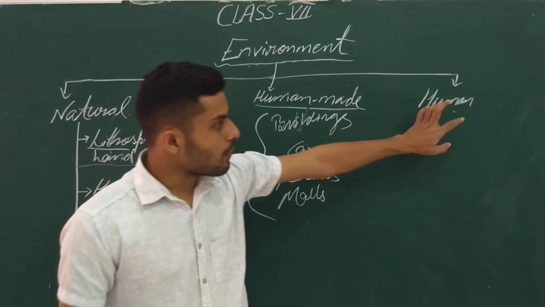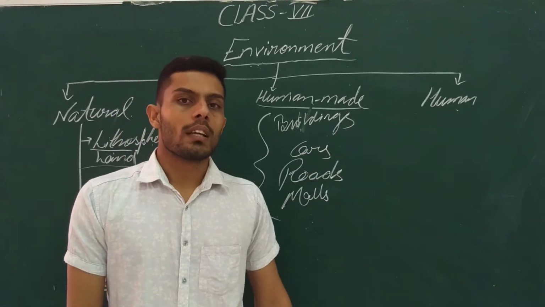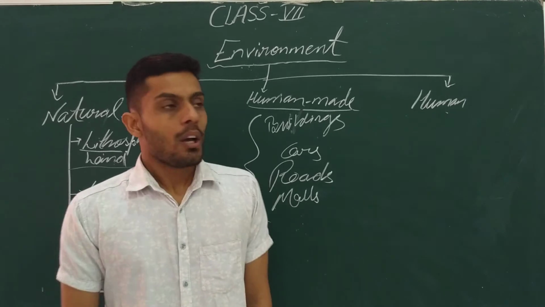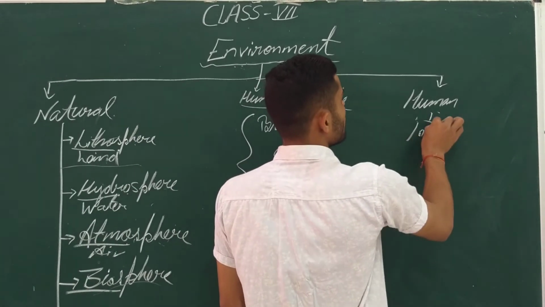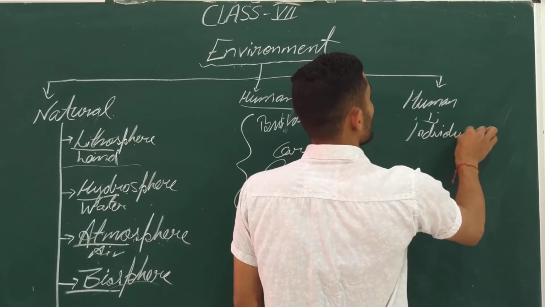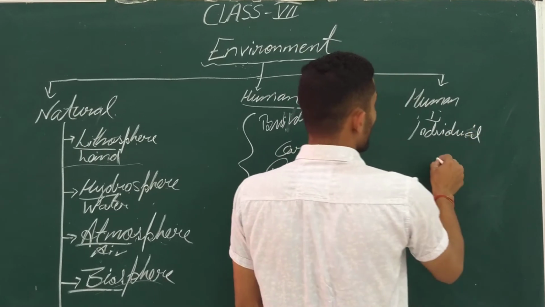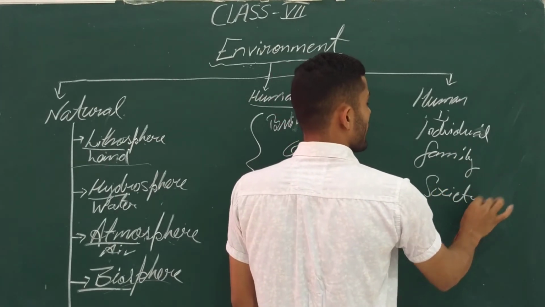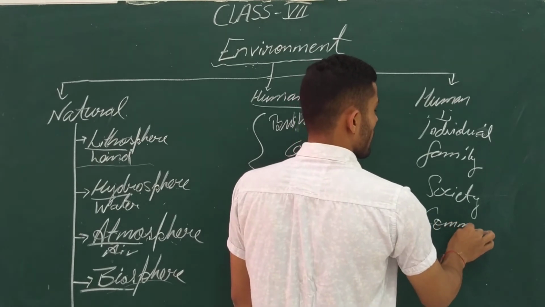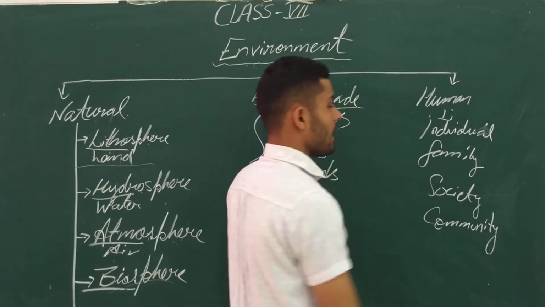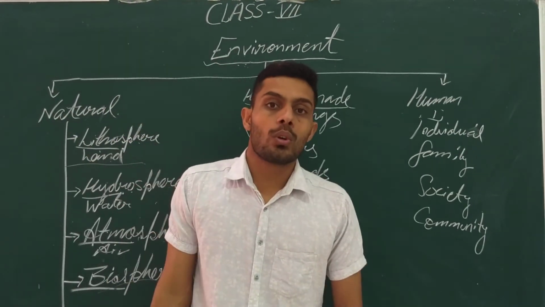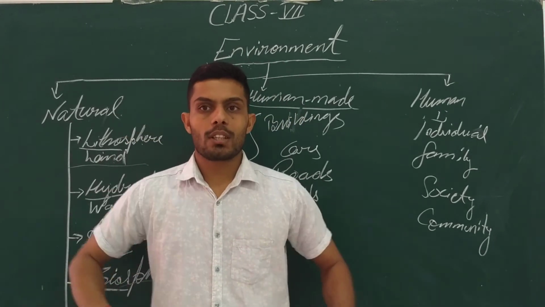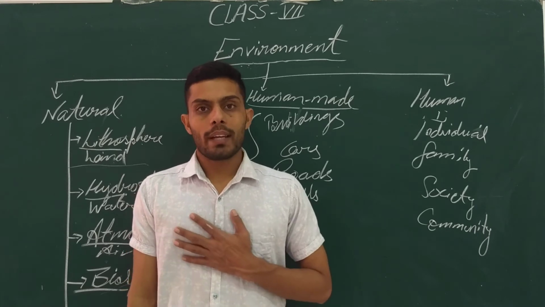Why is human considered the most important environment among all these three? Because humans interact with each other. They utilize, they comprise: individual, family, society, community. So like that, human makes its own surroundings. Like I am an individual, so I am making my own surroundings. I am standing, it is my surroundings. So I am making my own environment.